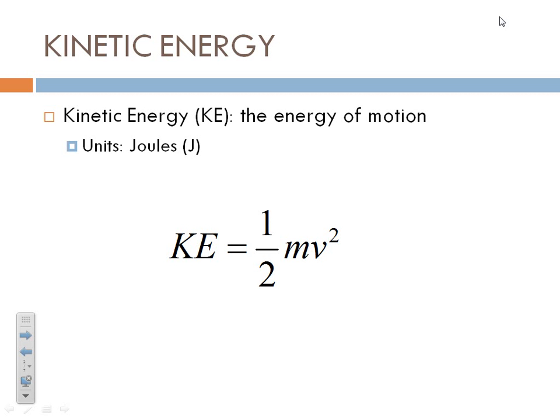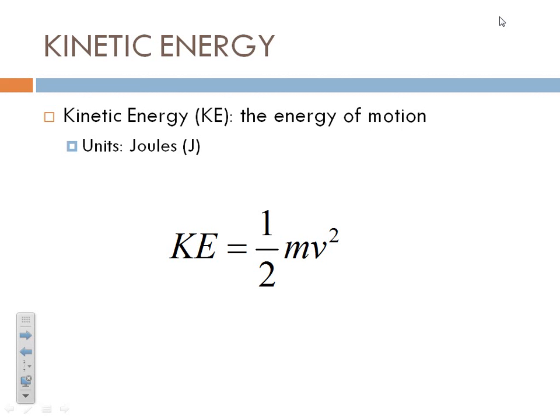So in the end, if we were to look at everything on the right side of the equation, we would see that it would come out to joules. So we have a mass times a velocity squared, and we have this factor of a half. If you're terribly interested, I would love to show you where this equation comes from. We could do that sometime, not today. So this is how we calculate kinetic energy.